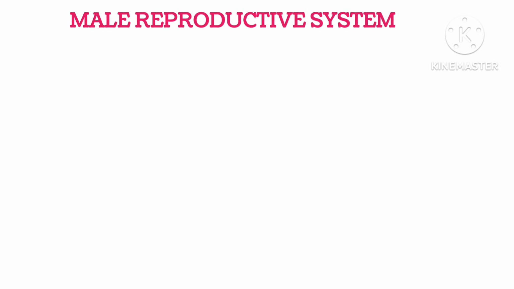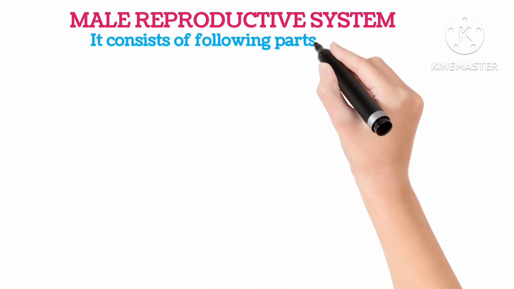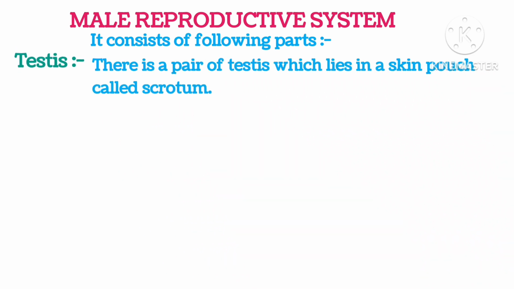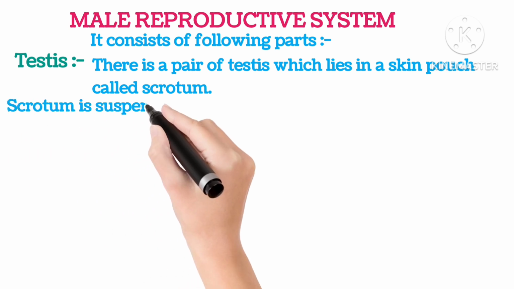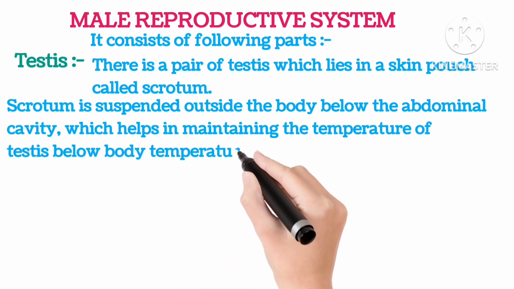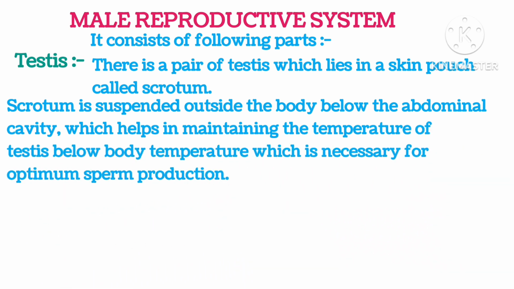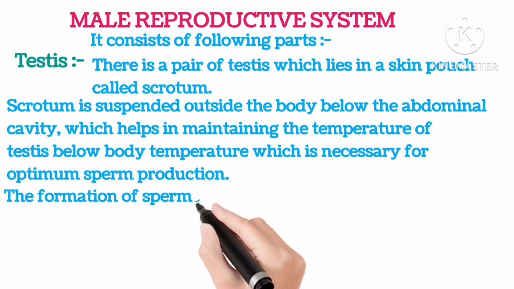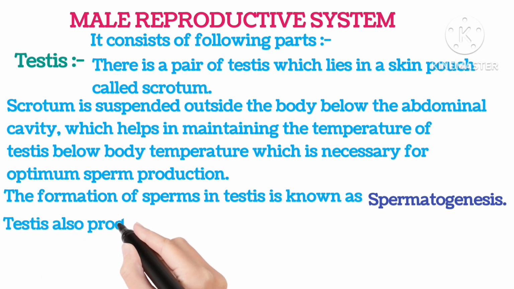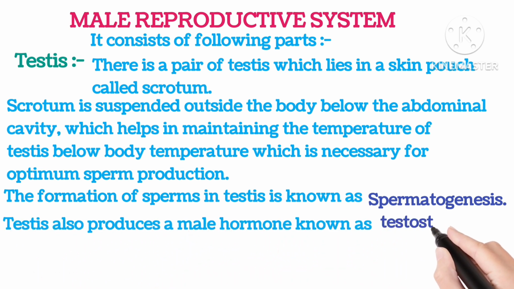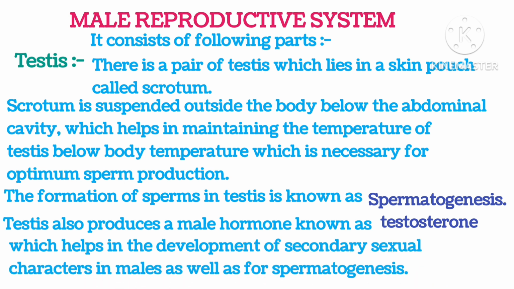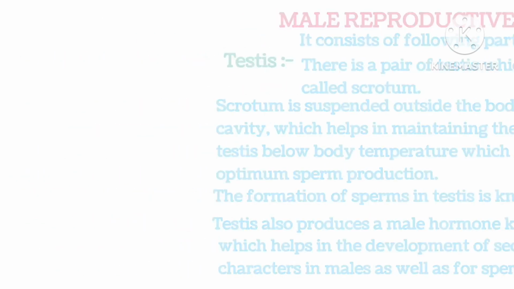Male reproductive organ system. It consists of the following parts. Testis. There is a pair of testes which lies in the skin pouch called scrotum. Scrotum is suspended outside the body below the abdominal cavity, which helps in maintaining the temperature of testis below body temperature, which is necessary for optimum sperm production. The formation of sperm in testis is known as spermatogenesis. Testis also produces a male hormone known as testosterone, which helps in the development of secondary sexual characters in males as well as for spermatogenesis.